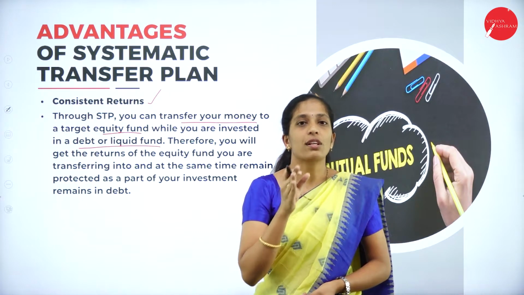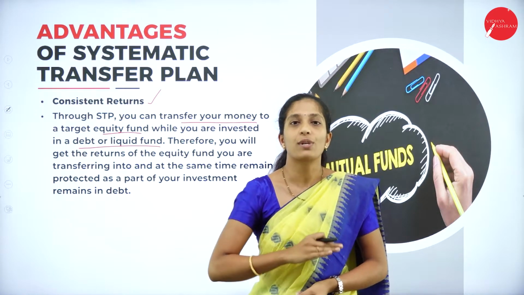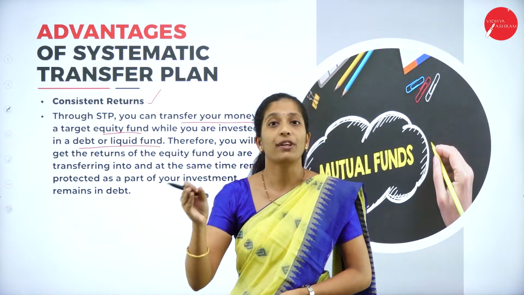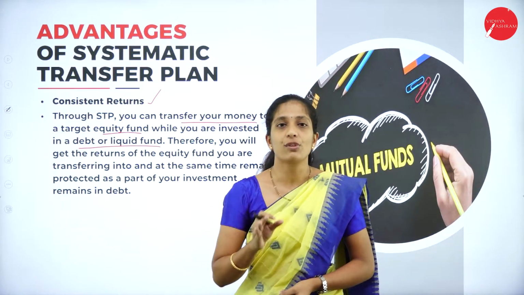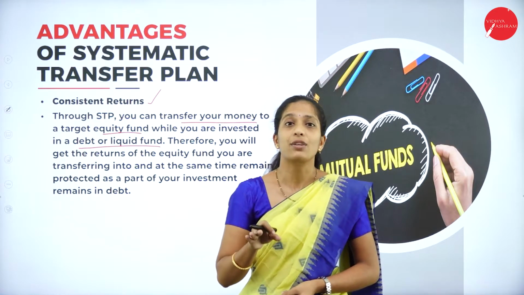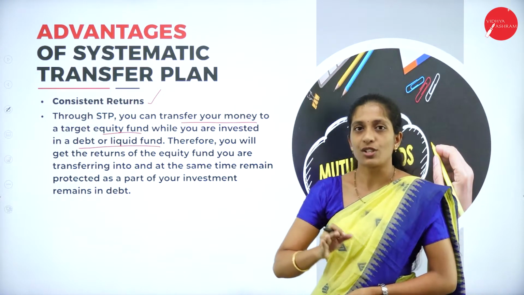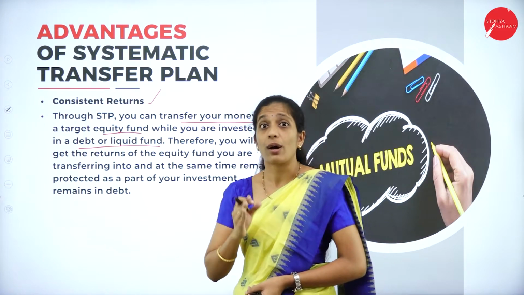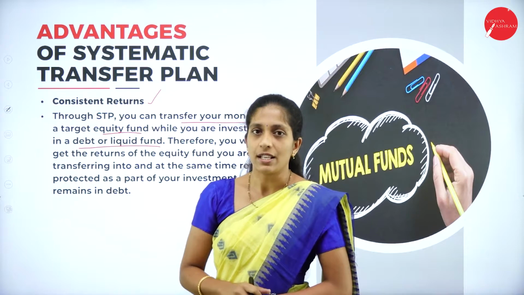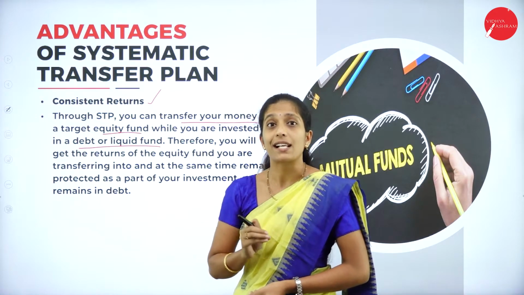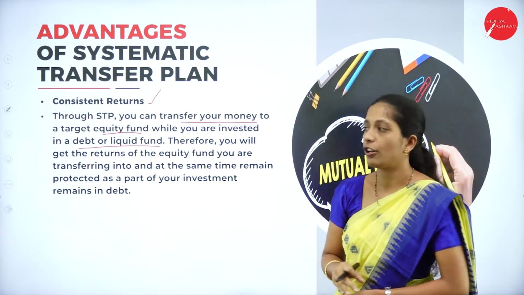So, as I told you, if the unit is not profitable in nature, such kind of units can be converted into profitable units. So, here they can maintain profitable units. Overall, they can maintain the units in a profitable nature. The units which are not profitable or less profitable can be converted into more profitable units. So, here the return will be consistent, and the investors will not suffer from the loss.